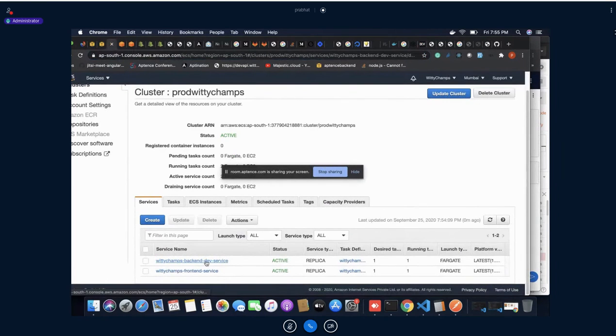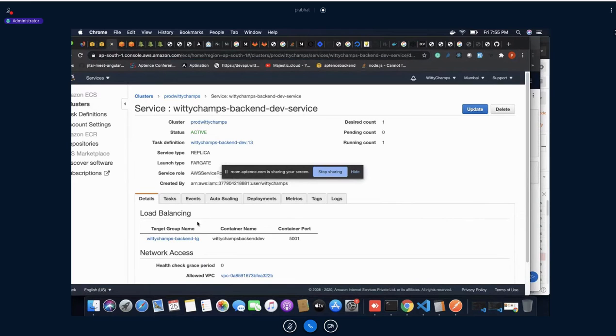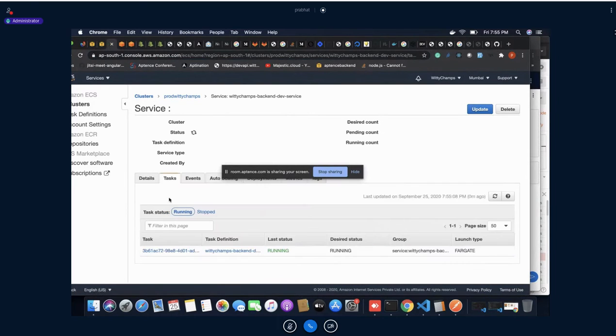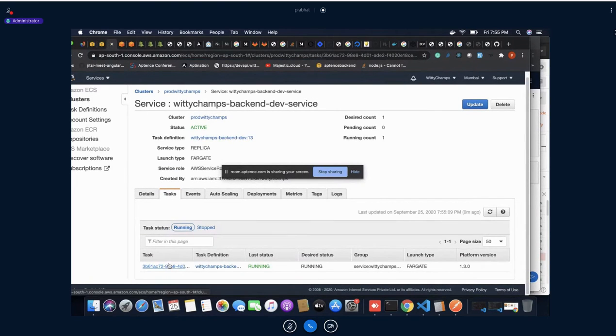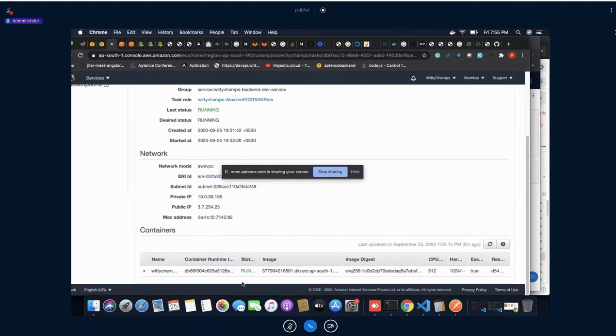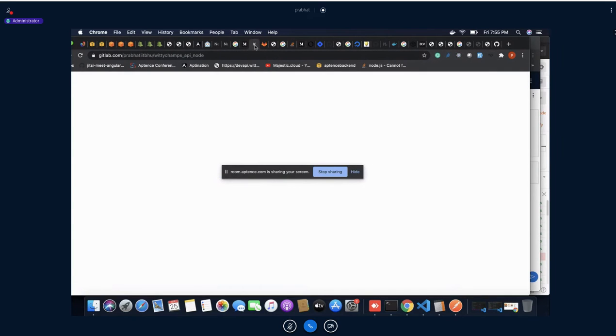See here, these are the services that I have created, and here is the task, and inside this task I have these Docker containers. See, this is the Docker image that I am using. So if you see, the configuration is like this. This is the image URL, and this is the tag. This tag I am generating while creating our Docker image inside GitLab. You can see.